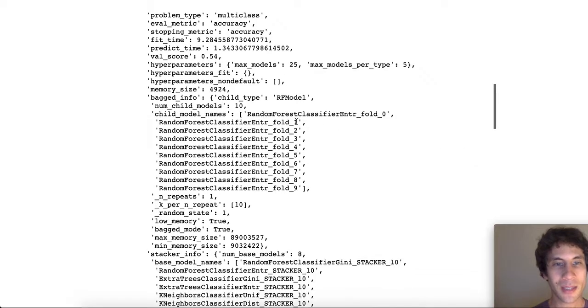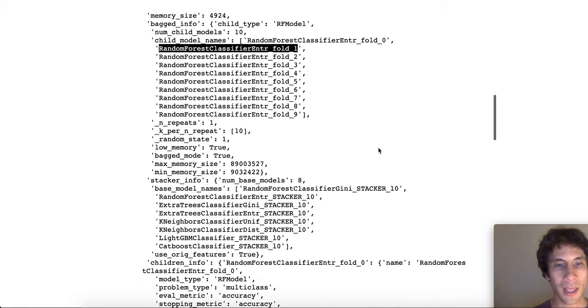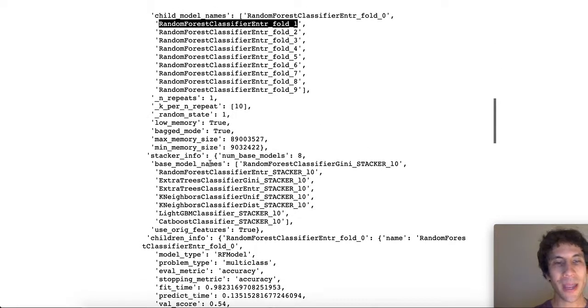Here we notice that this model depends on 10 children models. Those are the actual random forest models, single random forest models, I should say, that comprise the bagged ensemble that this model is comprised of. Also, we can see the base model names.